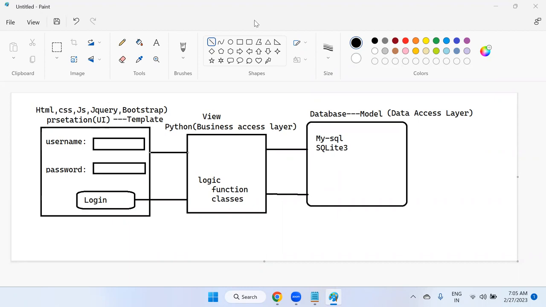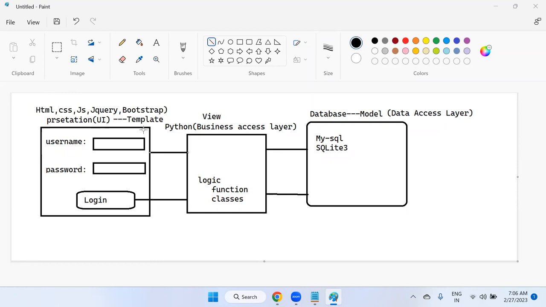Because every Django developer or web developer must be aware of at least the basics of HTML, CSS, JavaScript, jQuery, Bootstrap. They should know what the HTML tags are, what the CSS stylings are, inline style sheet, internal style sheet, external style sheet, JavaScript functions, how to write a JavaScript function, how to inject those functions into our template for making validations, and how to inject this JavaScript code into our Python logic. jQuery and Bootstrap are the most important for every web developer. These are all basics which we'll cover after completion of the 4 or 5 demo sessions, in one week of sessions. I'm going to focus on these UI technologies.